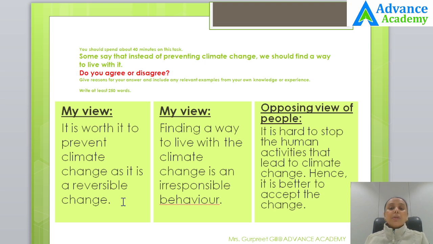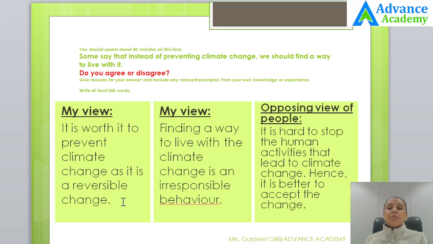You can give an example that in order to make more space for industries or for urban houses, lots of forest area has been cleared. Lots of trees have been cut down. So deforestation has triggered climate change. It has triggered phenomena like global warming.